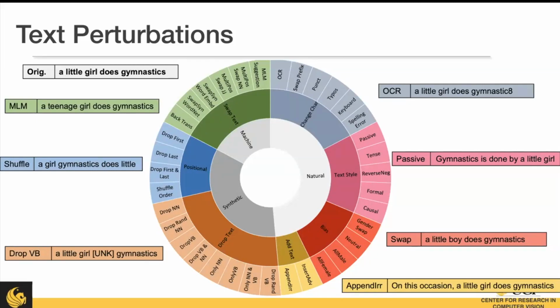And then we also have a machine-level category, and this is interested in generating not only more variety in our perturbations, but also because in real-world deployment, it is oftentimes the case that input to one model is the output of another, and that's becoming a more frequent occurrence. So it's important to include that as well. And then finally, we have our synthetic perturbations, which are just looking to probe the models for their behavior. Since all of these architectures utilize transformers, we focus on positional perturbations, such as shuffling order. And we are also interested in seeing what they're attending to, so we drop a lot of information to see how the model reacts.